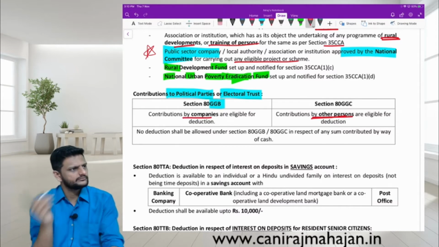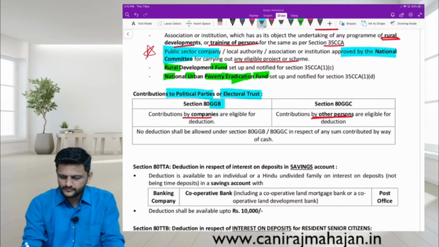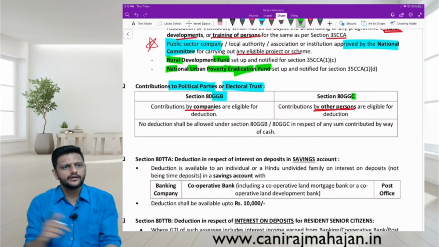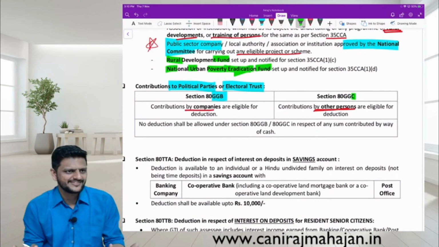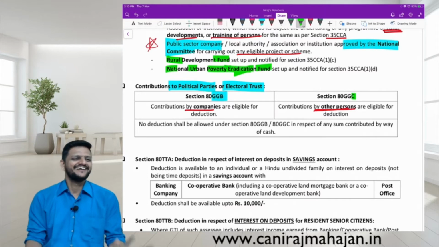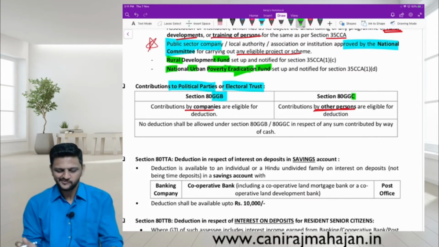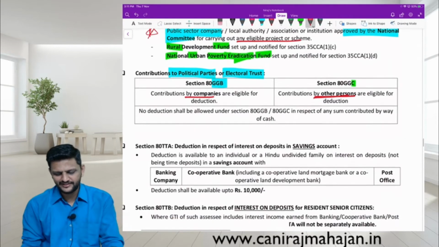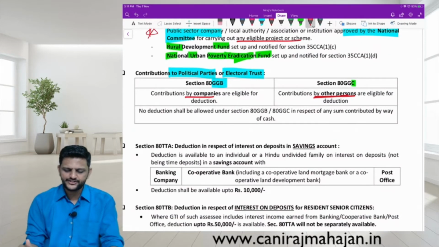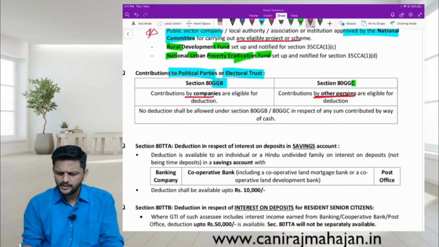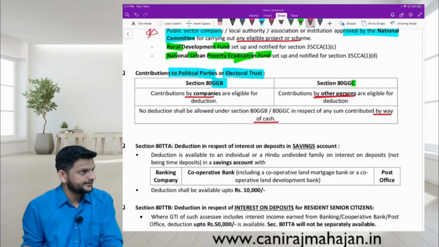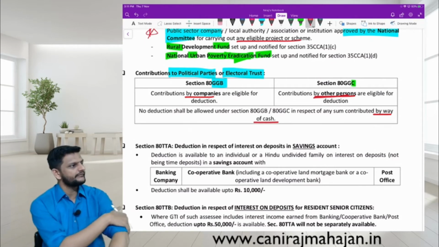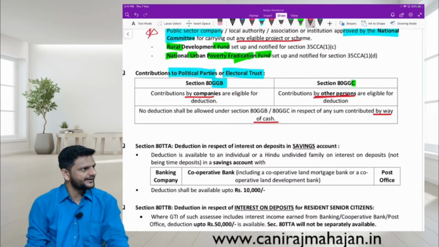Okay, it is ulta, reverse. Over here, C is not for company. Both of them are similar purpose. That is the only logic to remember actually. Next one, exactly. No deduction shall be allowed under section 80GGB or 80GGC in respect of any sum paid by way of cash. Is there a monetary limit of cash payment? Even 1 rupee paid, even that will not be allowed as deduction.